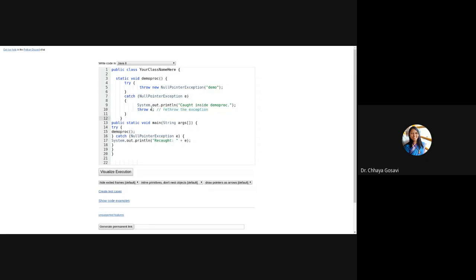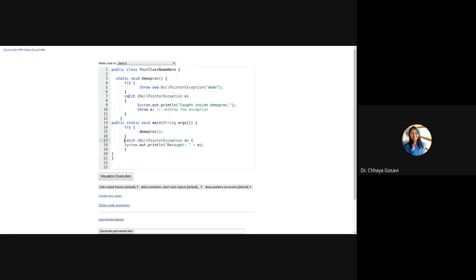So who will catch this exception? Whenever there is a throw, we should have try and catch. But note that it will not transfer it to this try here; it will throw it to where we call this function. So we call this function from main, and in main we have a try catch block. Here we call this function demo procedure. And again, note that this try also has a catch block for NullPointerException, and it will be caught here. This is called recaught.